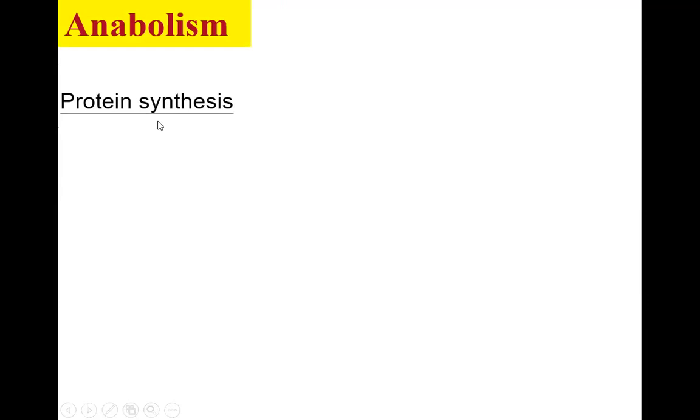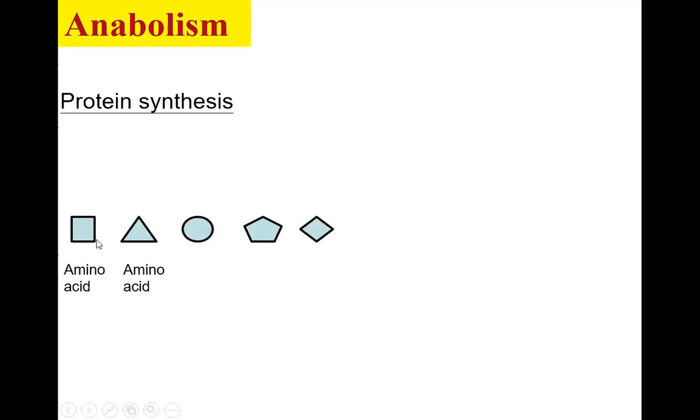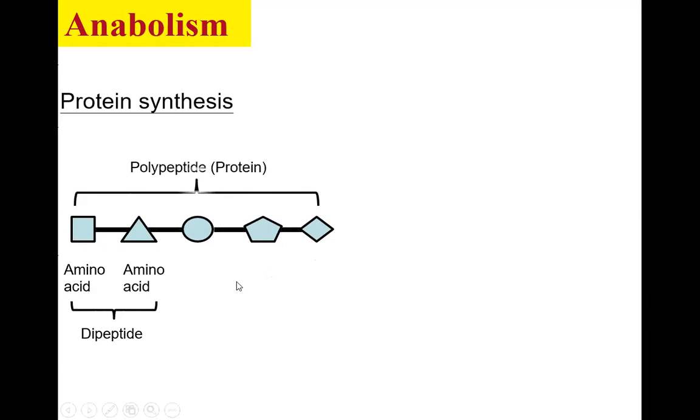One of them is protein synthesis. Proteins are formed from amino acids. There are different types of amino acids. I try to use squares, triangles, or circles to represent different types of amino acids. When two amino acids are joined together, a dipeptide is formed. When the amino acids are joined together to form a long chain, a polypeptide is formed, and it is also called a protein molecule.